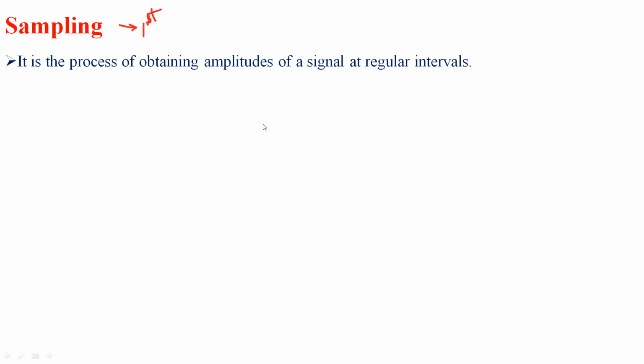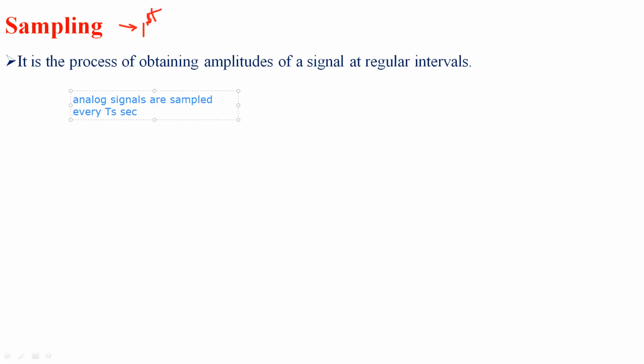The analog signal is sampled for every Ts seconds.